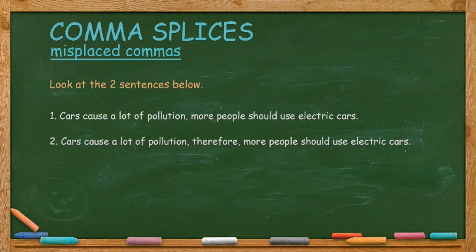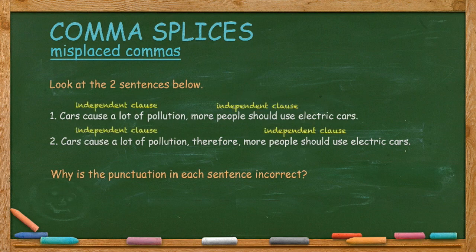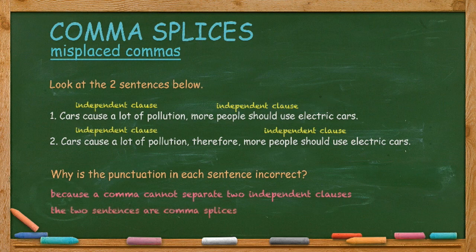Let's look at the two sentences below. Number 1. Cars cause a lot of pollution, more people should use electric cars. 2. Cars cause a lot of pollution, therefore, more people should use electric cars. So the question: why is the punctuation in each sentence incorrect? The answer relates to the independent clauses in the sentences. The punctuation is incorrect because a comma cannot separate two independent clauses. The two sentences are comma splices, so the commas after pollution in sentences 1 and 2 are incorrect.